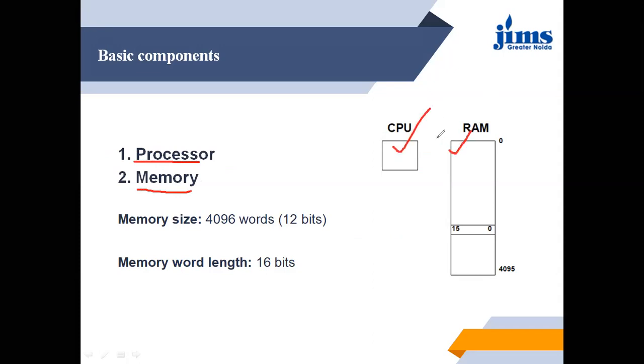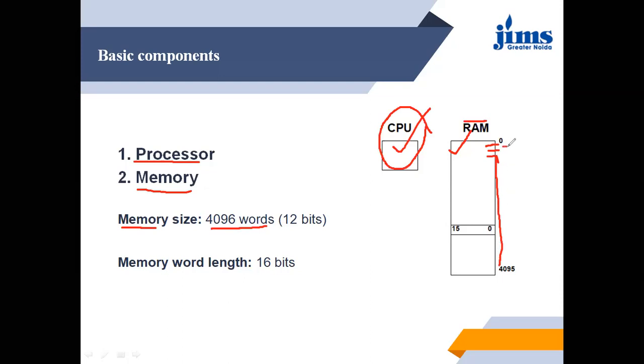Processor is also called CPU, that is central processing unit. When we say memory, it means RAM, it means primary memory. And the memory size is 4096 words. 4096 words means we can store 1, 2, 3, like this we can store 4096 words.